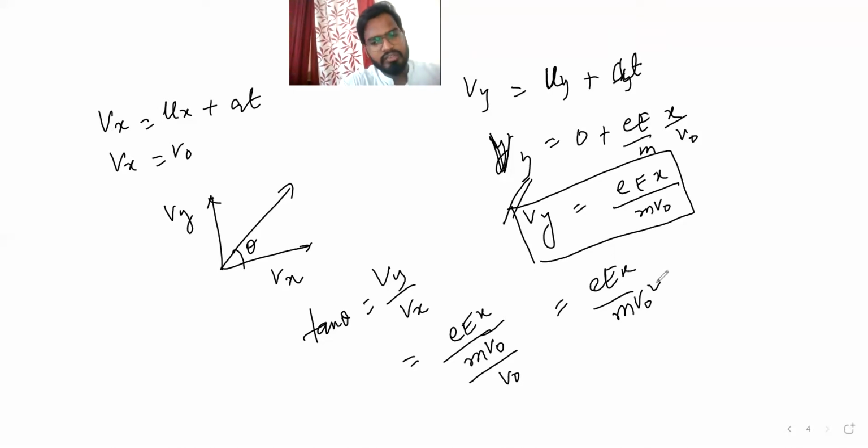So this is the thing which you are supposed to understand from here: if a charged particle enters a uniform electric field, then what will be the y, what will be the time, what will be theta, that we found. Now the second question is what?